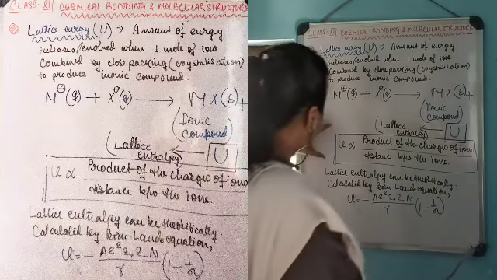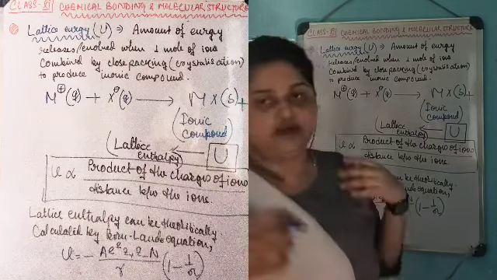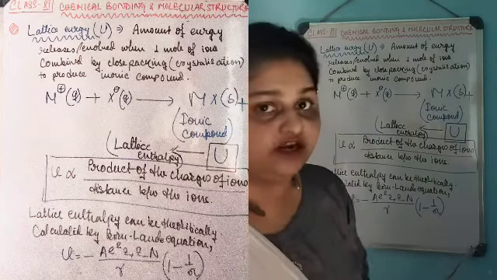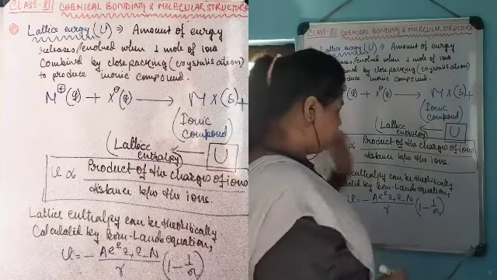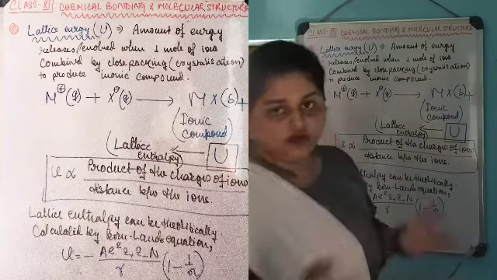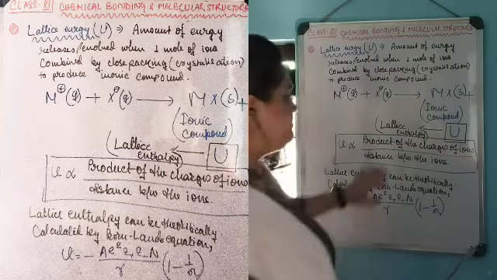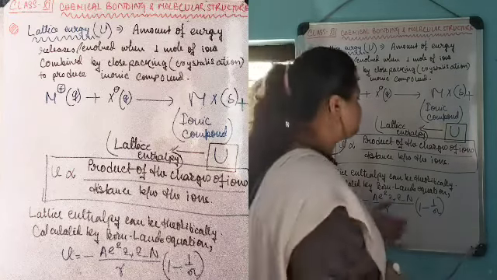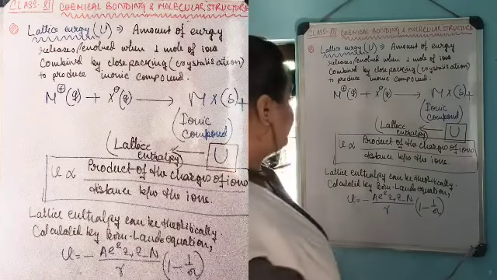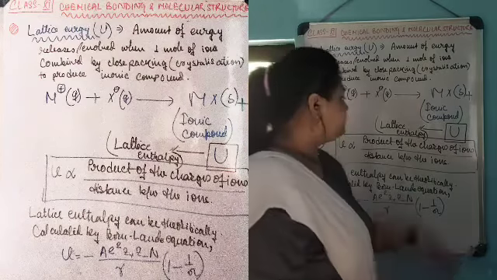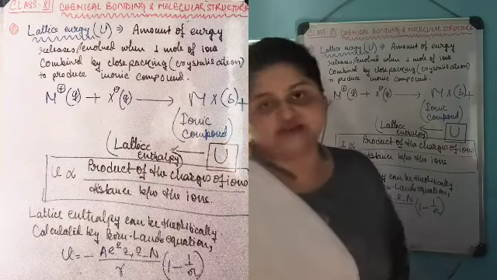This is the Born-Landé equation, with the help of which the lattice enthalpy is theoretically calculated, but it cannot be directly observed. Only a comparative observation can be made with the help of this theory: U is directly proportional to the charge of the ions and inversely proportional to the distance between the ions.